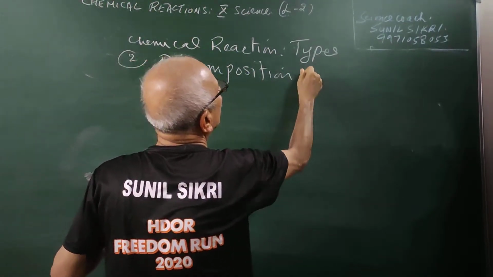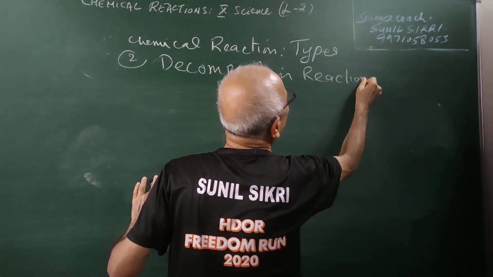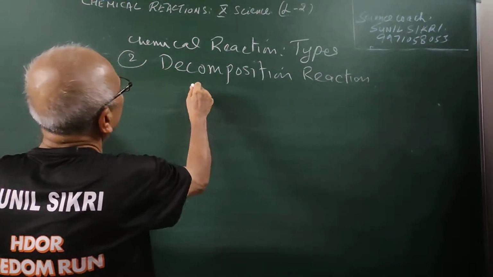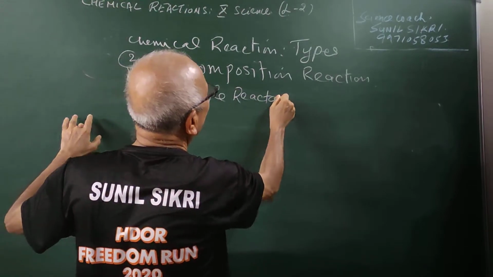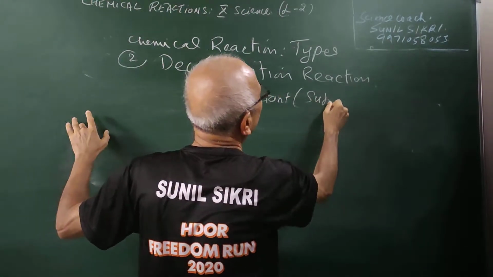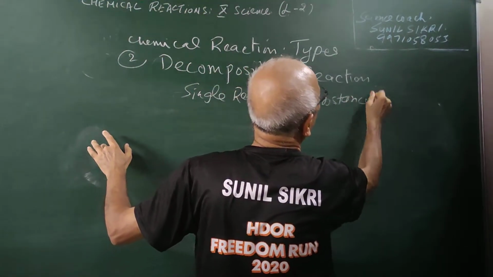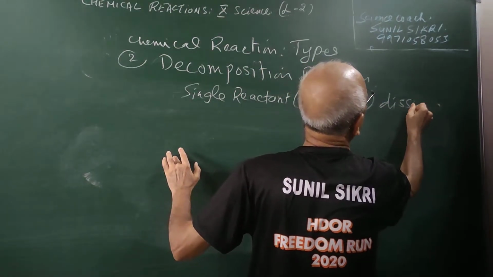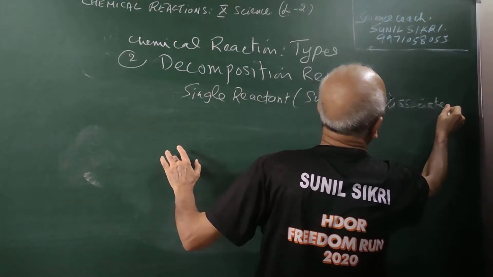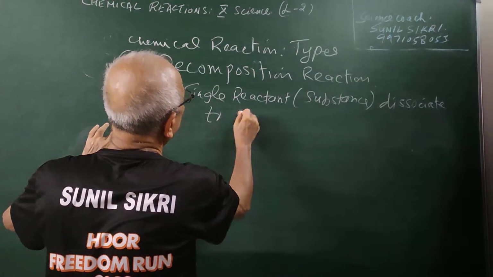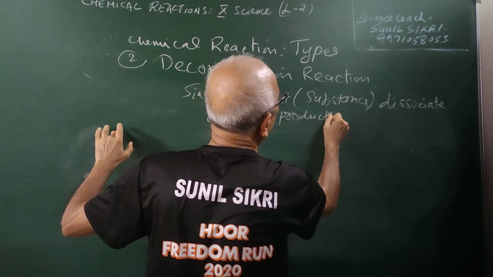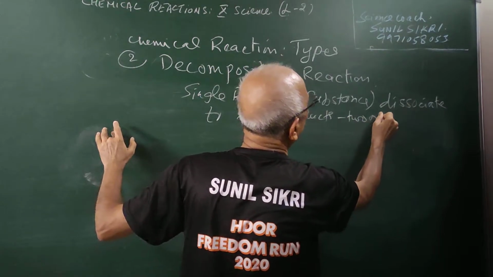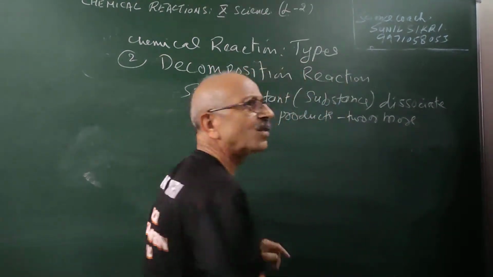Decomposition reactions. The meaning is clear: here a single reactant or substance will dissociate to form products, which can be two or more. So what is happening, students?